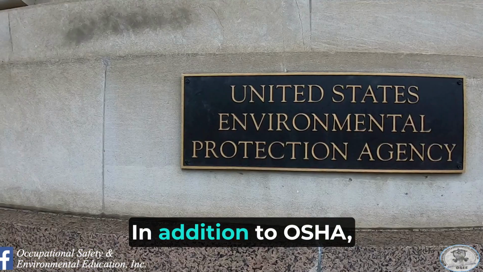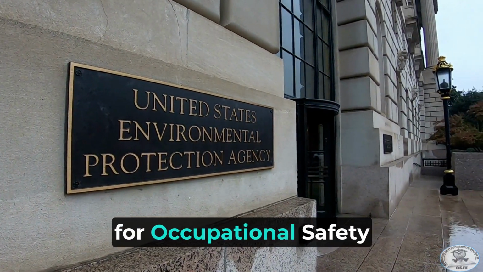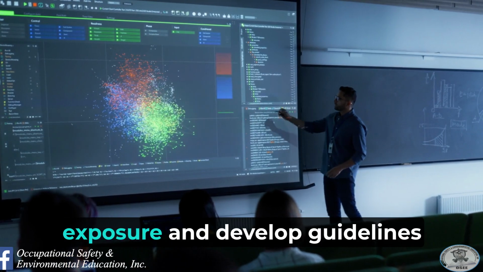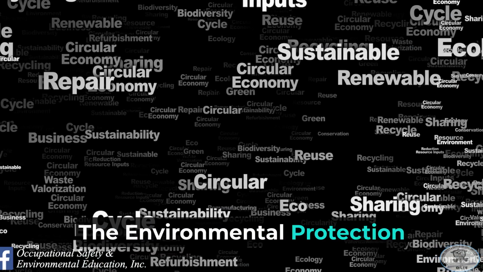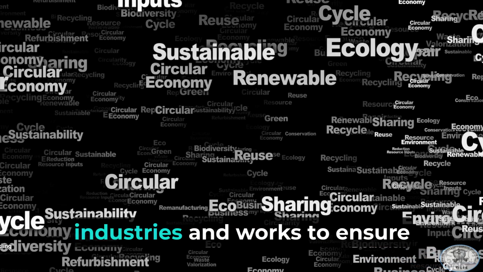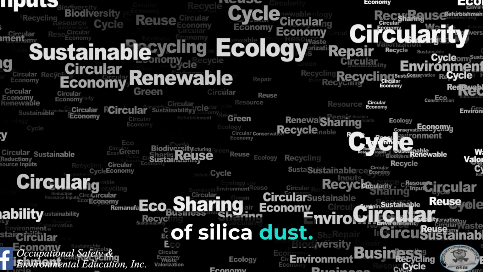it. In addition to OSHA, other government agencies, such as the National Institute for Occupational Safety and Health, NIOSH, conduct research on silica exposure and develop guidelines and recommendations for preventing it. The Environmental Protection Agency, EPA, also regulates silica emissions from various industries and works to ensure that communities are not exposed to harmful levels of silica dust.